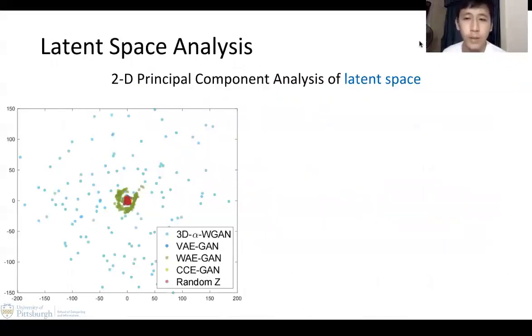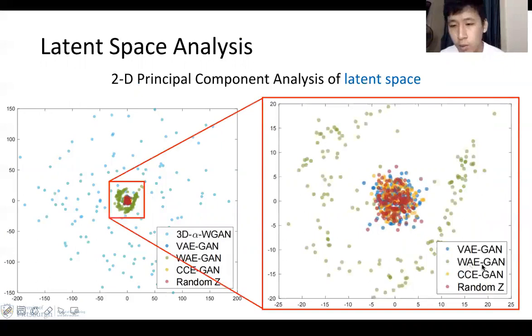We qualitatively evaluate the encoders by using principal component analysis. We sample from the output of the encoder and plot the distribution in two-dimensional form. The most sparse distribution is from the 3D alpha WGAN, which is also the model with the highest divergence. WAE GAN has the distribution surrounding the real Gaussian vectors. Our eventual model and the VAE GAN have the best coverage.